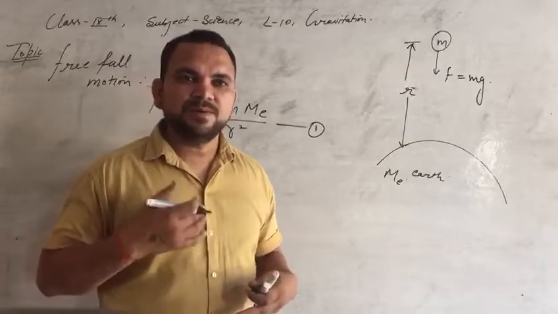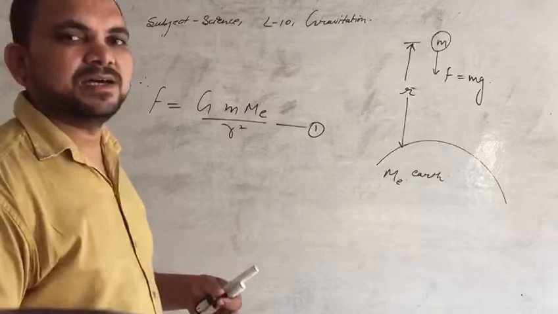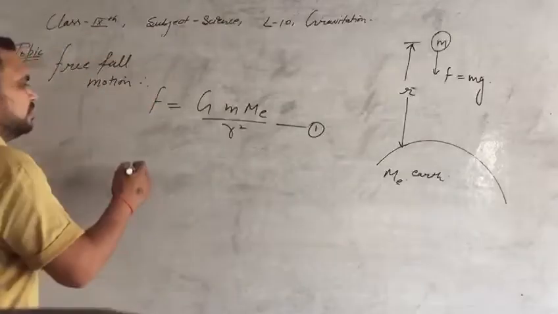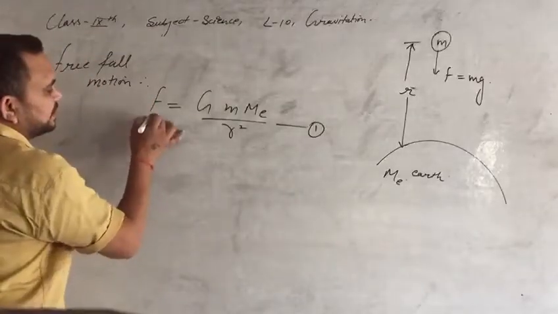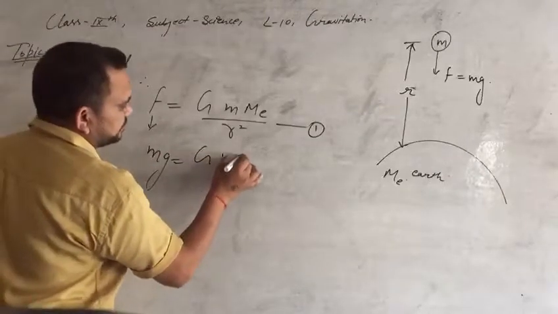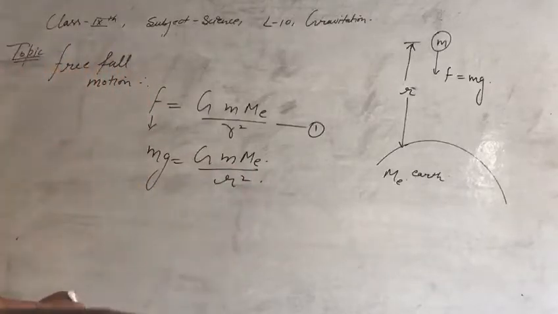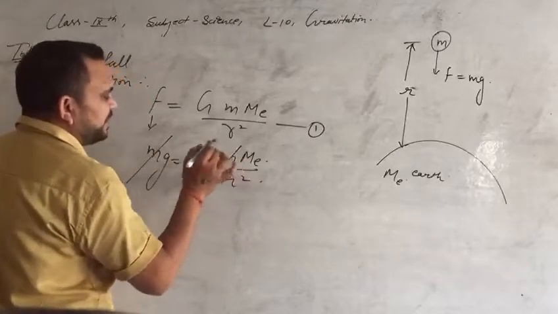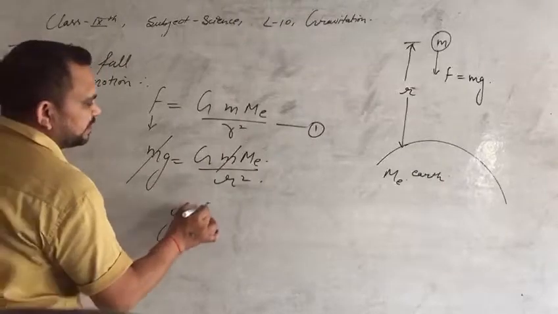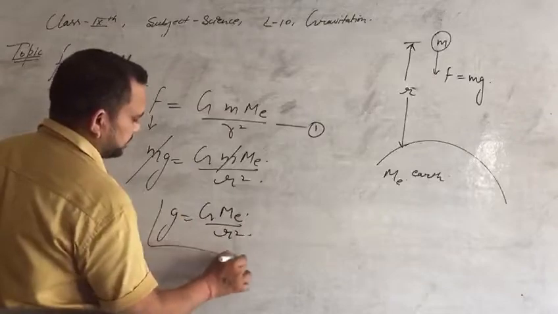It means our weight is equal to the force of attraction applied by the earth on us. So here we can say that this force will be equal to mg. Okay, now you can cancel the value of m from both sides. So g is equal to GM upon r square.